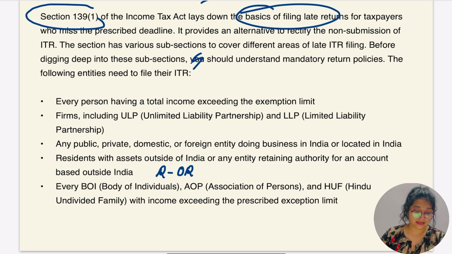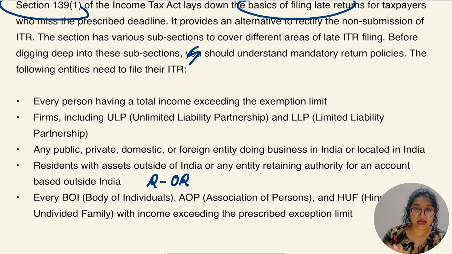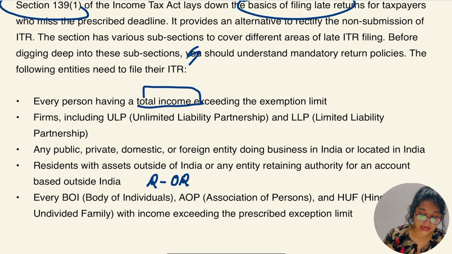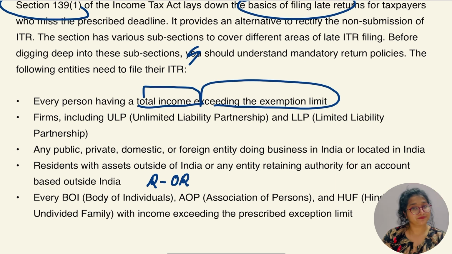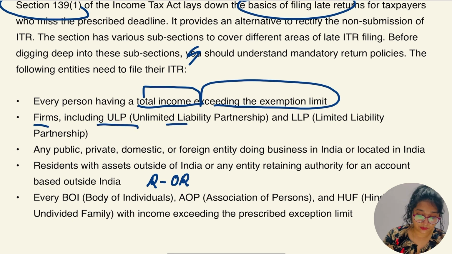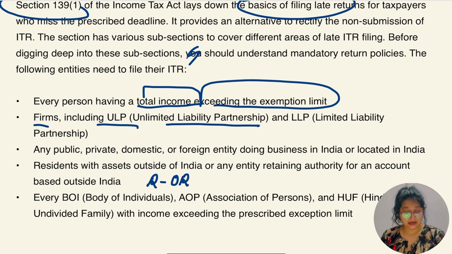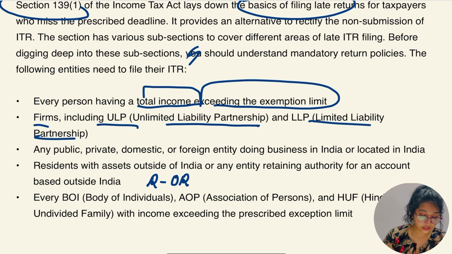Income tax return: every person having total income exceeding the exemption limit, which means there is some basic exemption limit. If a person crosses that basic exemption, in that case the person is required to file the return. Next, firms including ULP, which is unlimited liability partnership, and LLP, which is limited liability partnership.